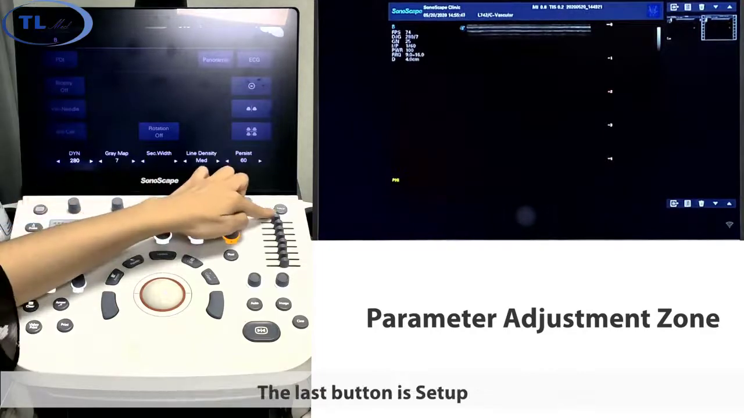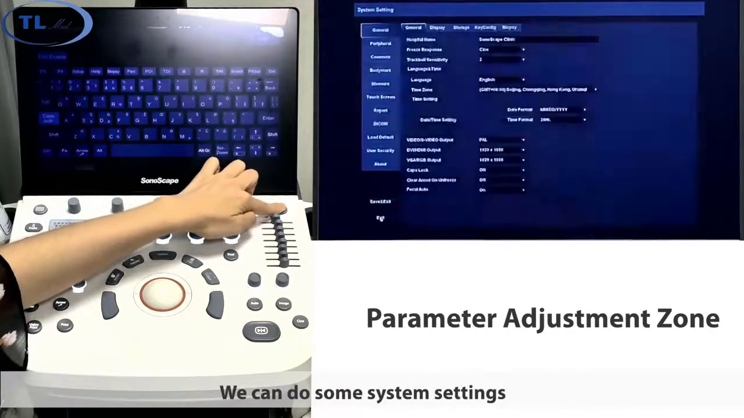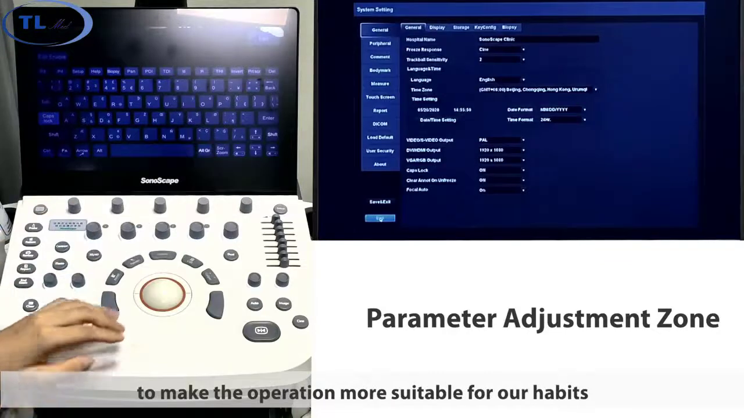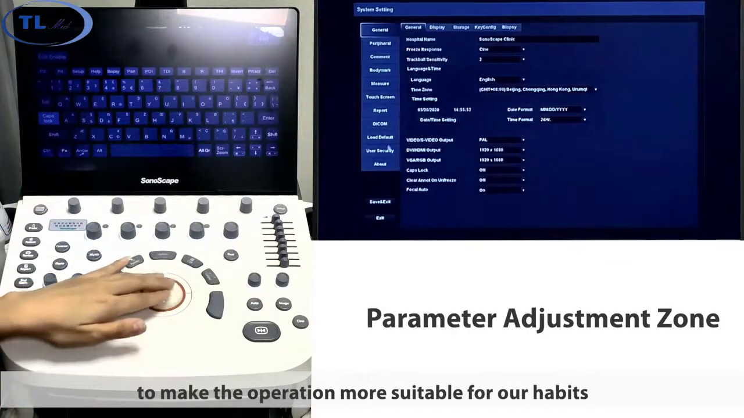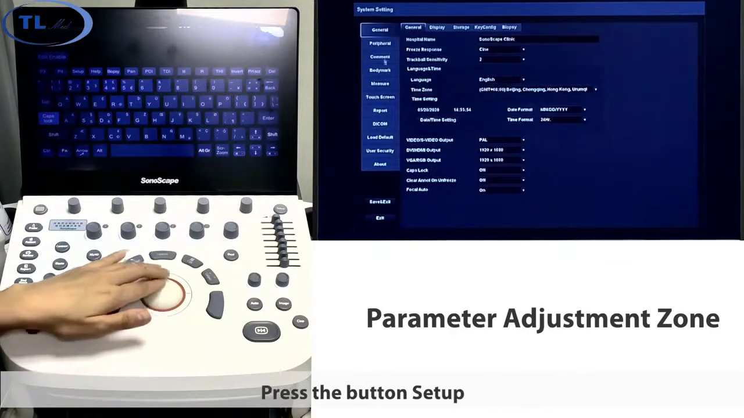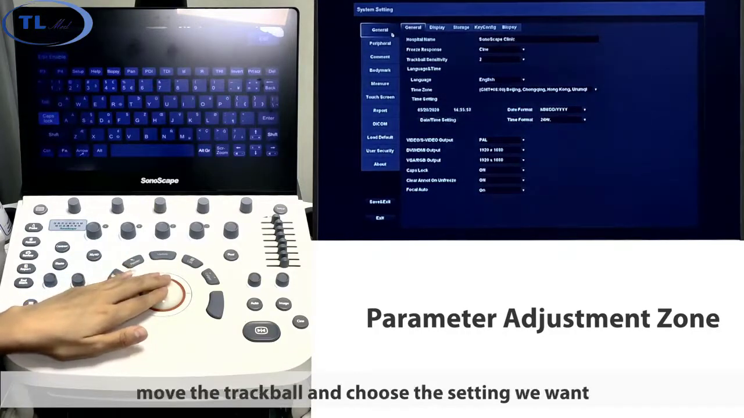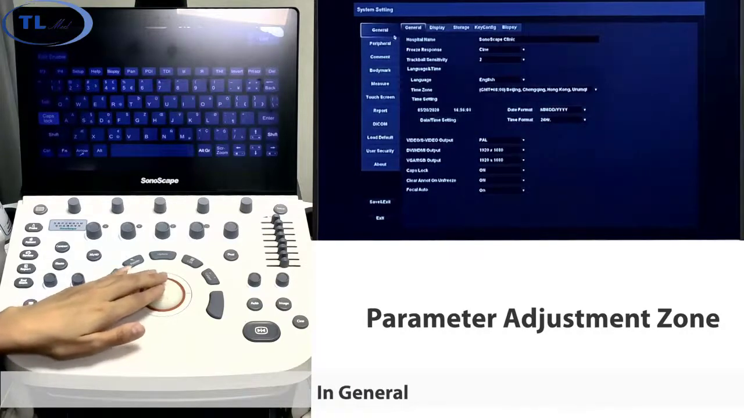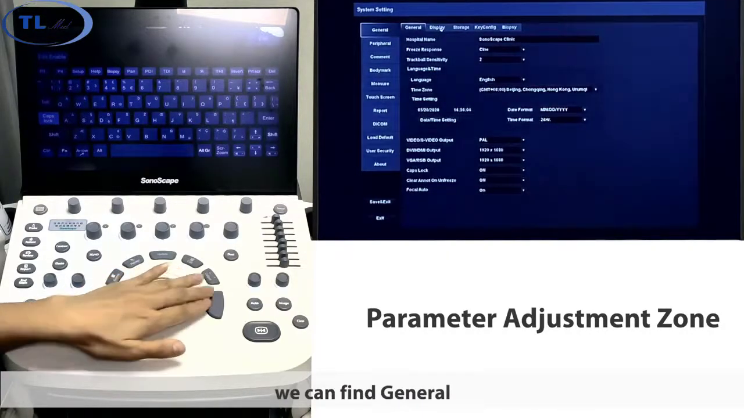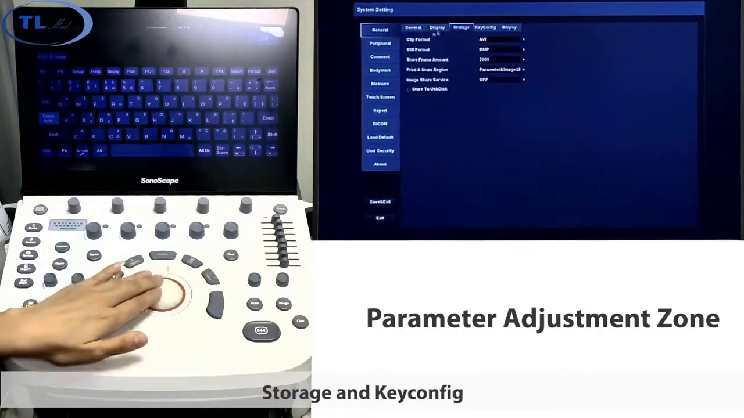The last button is Setup. We can do some system settings to make the operation more suitable for our habits. Press the button Setup, then we can see the system setting interface. Move the tracking ball and choose the setting we want. In General, for example, we can find General, Display, Storage, and Key Configure.